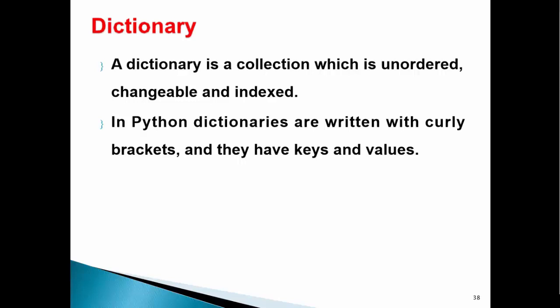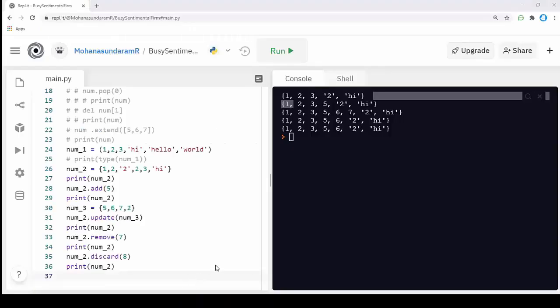A dictionary is created using curly brackets. As I said, we can also create a dictionary using curly brackets, but the difference is a dictionary is a key and value pair. The key means the name of the value. For example, name is a key here and Suresh is a value for it. This way we can create a dictionary. We will see the dictionary with a practical example.